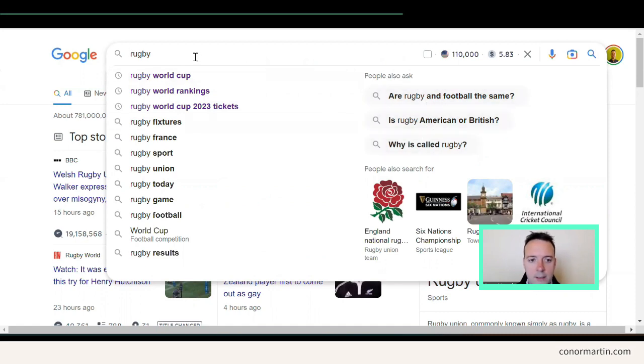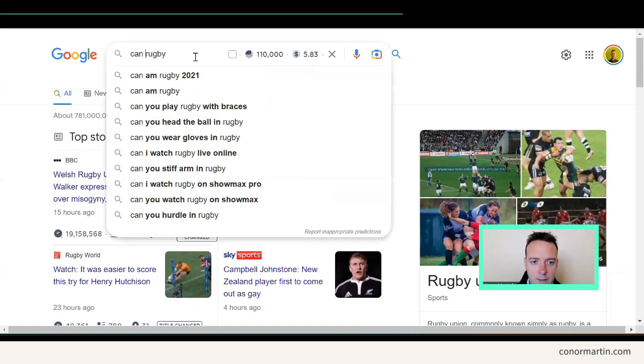But I did this a bit earlier and say, let's say, "can you play rugby with braces?" Okay, there's a good example of something. Can you head the ball in rugby? Here are questions that you can use. Can you wear gloves in rugby? Can I watch rugby live? Can you stiff arm in rugby? Okay, so these are all questions that people want to know the answers to. So you can answer all of these questions.